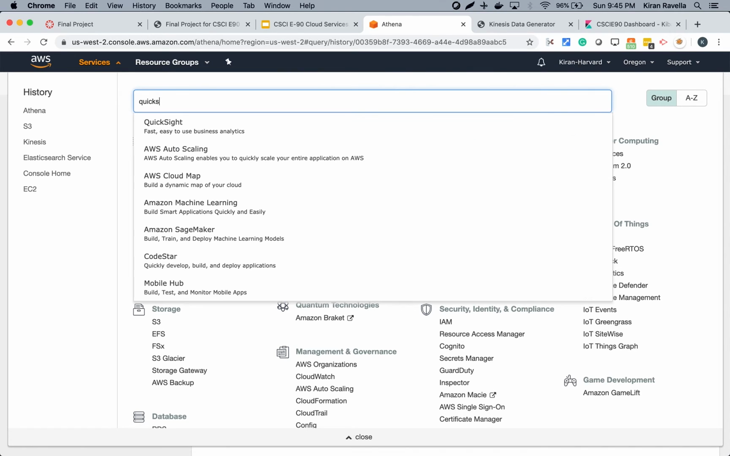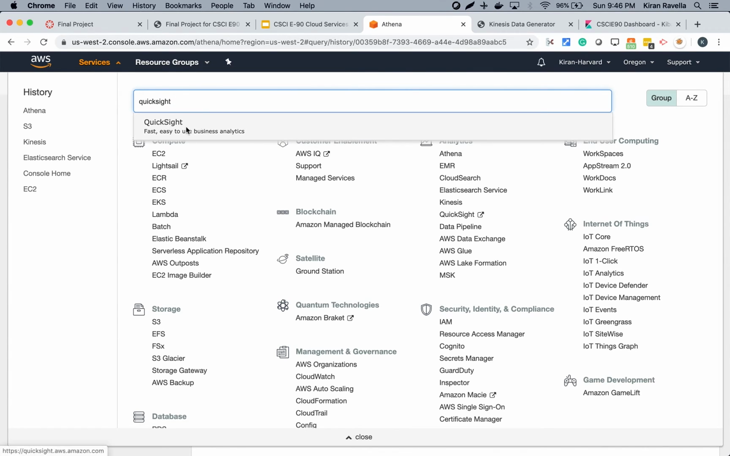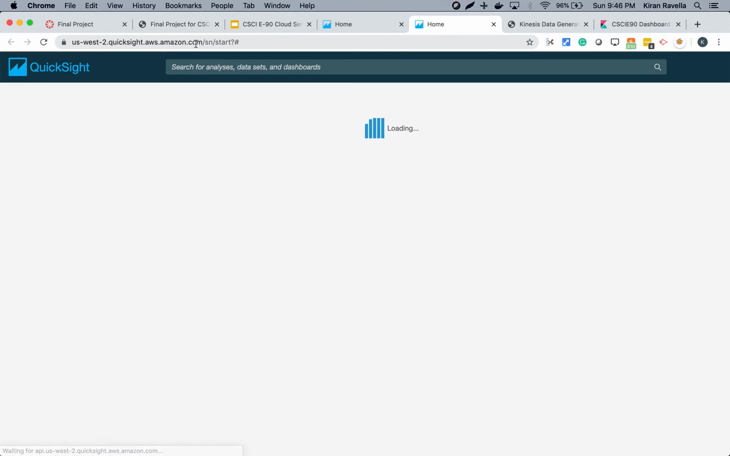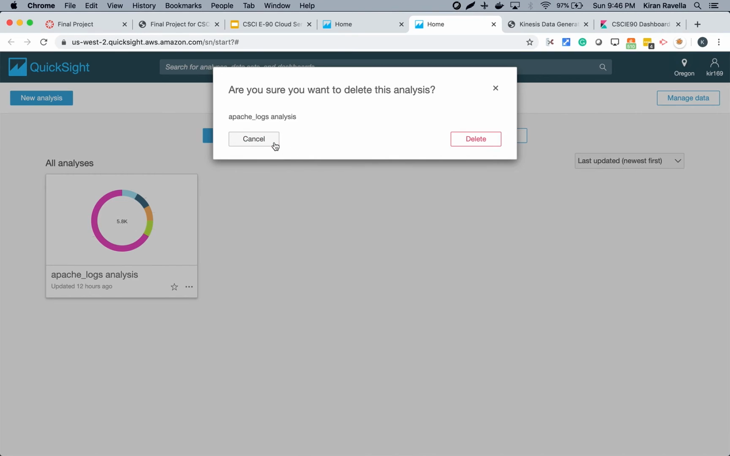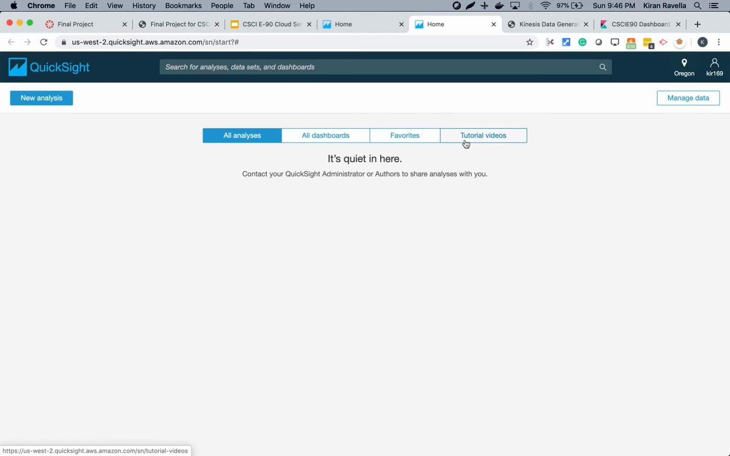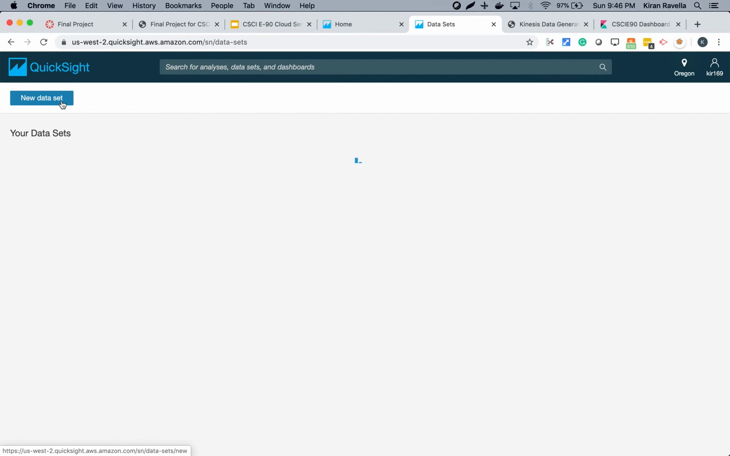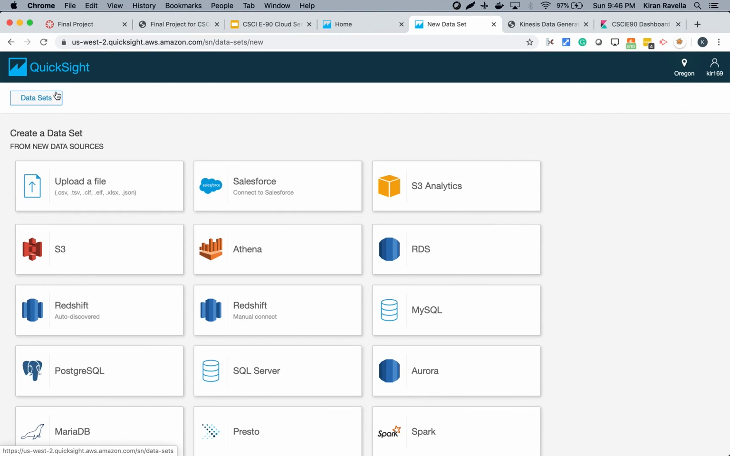QuickSight is another AWS service that can be used to visualize data from different data sources. QuickSight is a subscription-based Amazon service. So if this is the first time you're using QuickSight, you will need to sign up for the subscription. All right, I'm deleting the old dashboards that I built. So the first thing you do is create a new analysis, new data set.